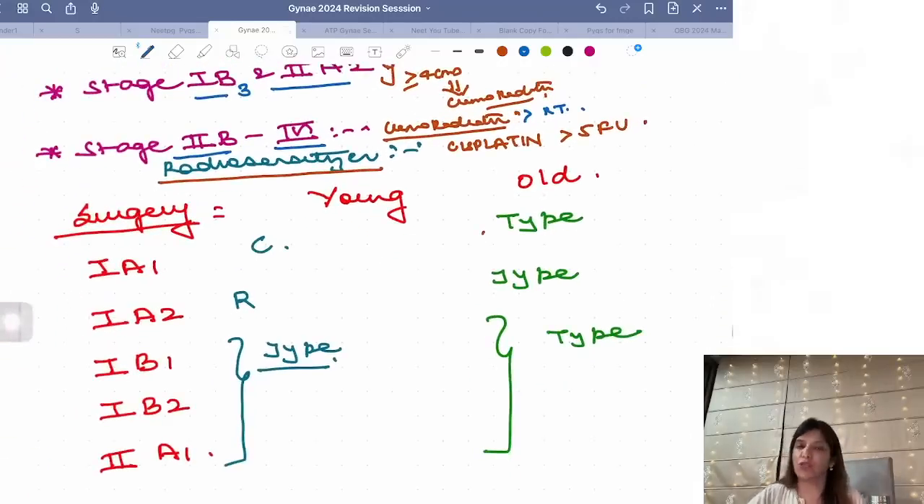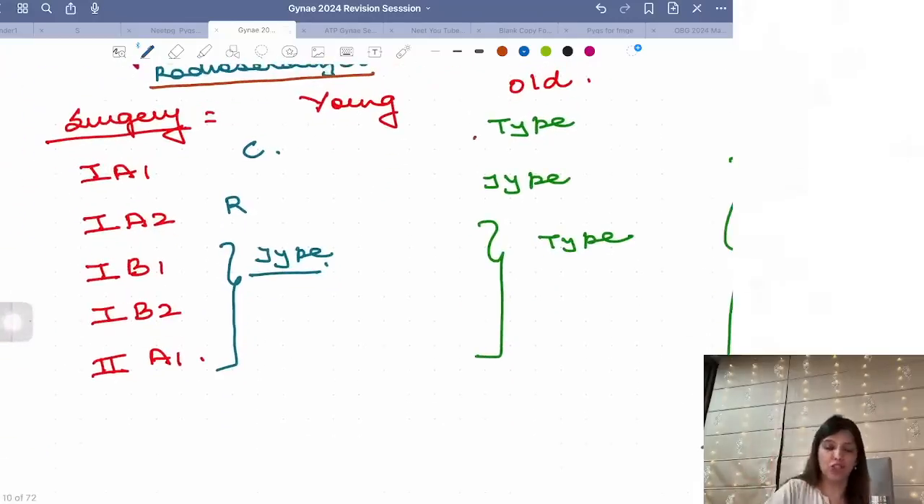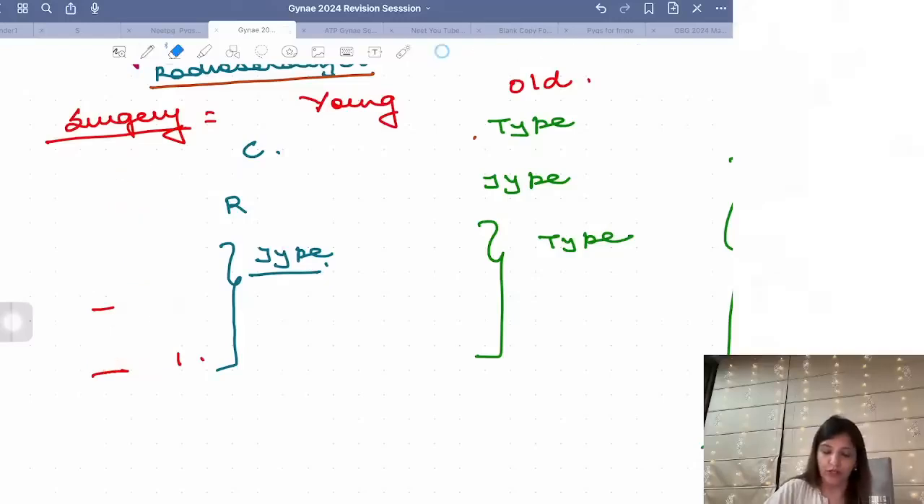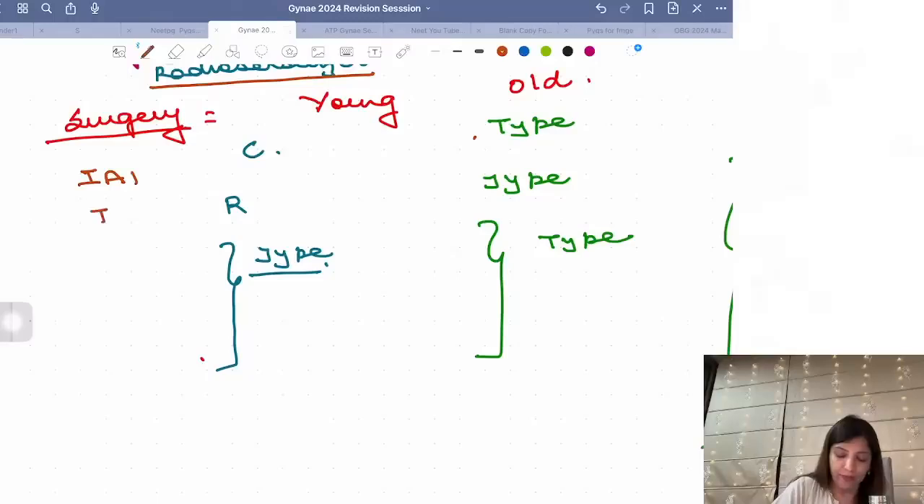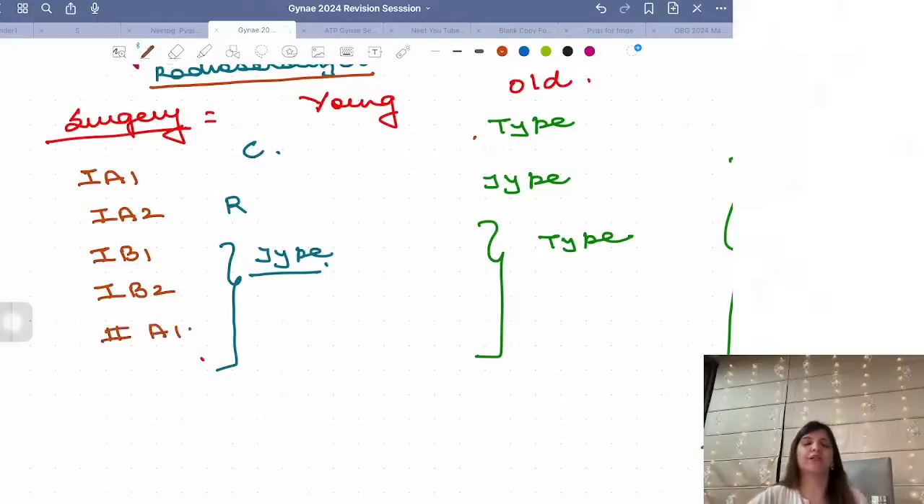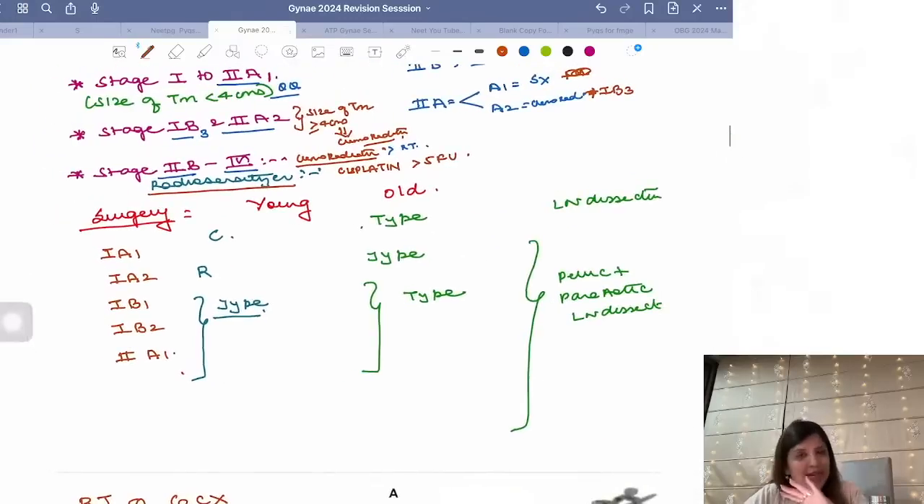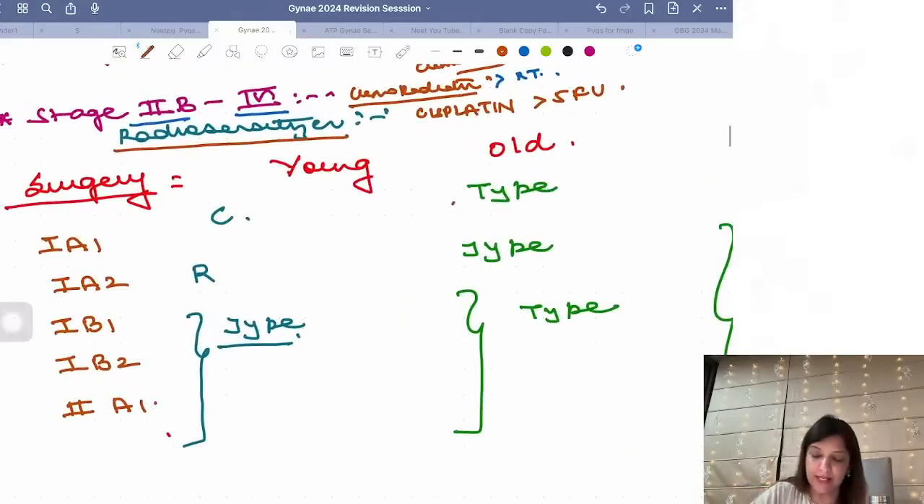Now when it comes to surgery, I have written down the stages where you have to go for surgery. What are the stages where you do surgery? So stage 1A1, 1A2, 1B1, 1B2, 1B3 — we do chemoradiation. Then 2A1. These are the stages where we do surgery. Now which surgery? Going from less advanced to more advanced, in old age, for stage 1A1, type 1 hysterectomy. Type 1 hysterectomy means TAH plus BSO.